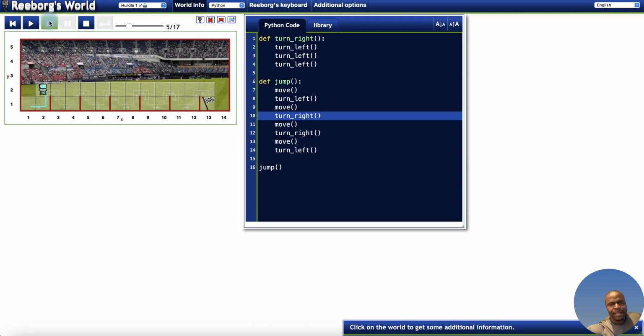It goes to turn right. And remember, turn right is also a function because we have no turn right on its own. So I created turn right at the top on line 1. It's going to jump over to line 2 and execute turn left because the function has been called on line 10. And that's going to continue. When that is executed, it's going to move and execute that. That's exactly what it's doing.